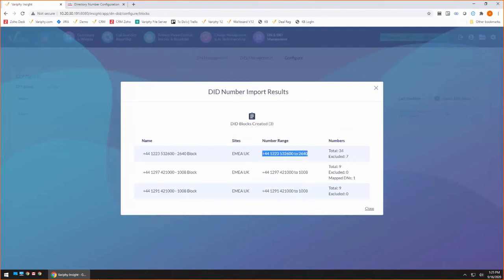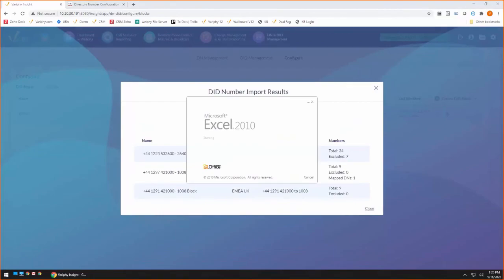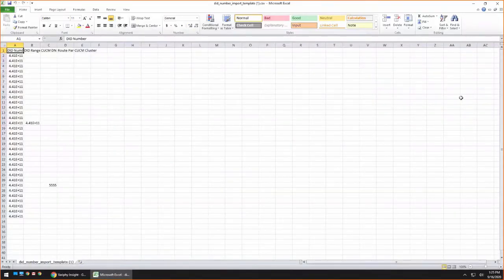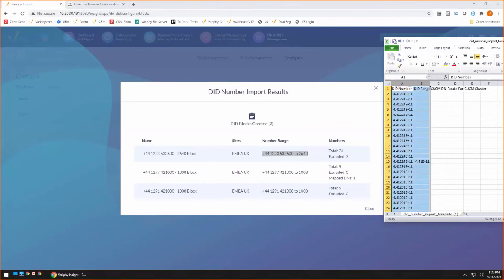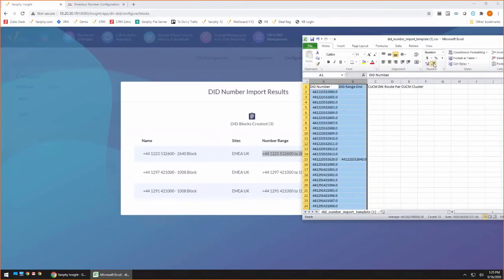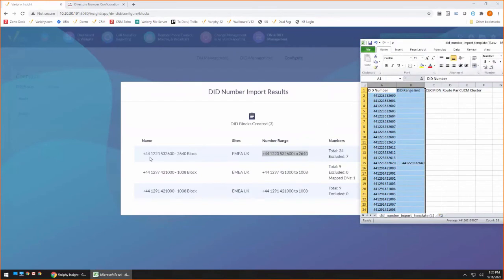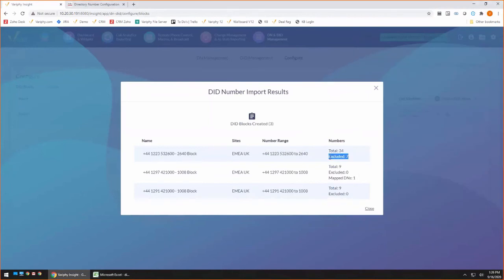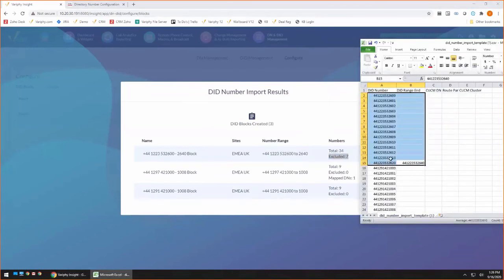All right. And if I go ahead and bring up my spreadsheet here, give me 1 second. Let me pull this guy up. We're going to get to see all the information that we put in. Change these guys to a number field here. And there we have our first block, our 1123, and here's our 1123. And you'll notice it went all the way to 2640 in a single block. We did not break this up. And that's why we have 7 exclusions there, because we were missing 7 extensions and our number 6 up there. But the nice thing about that is it is smart enough to go ahead and break that up into a single block.